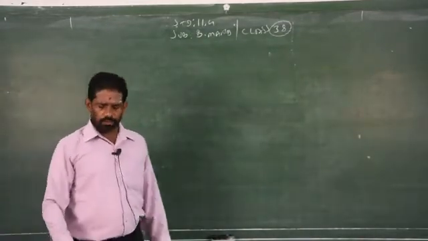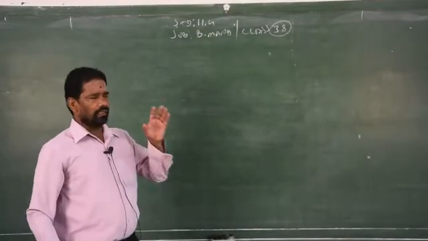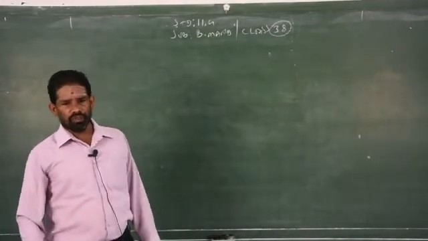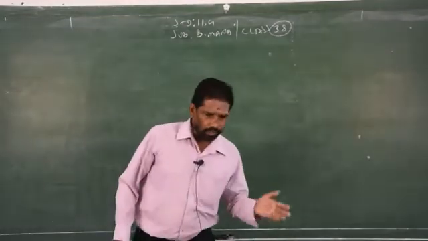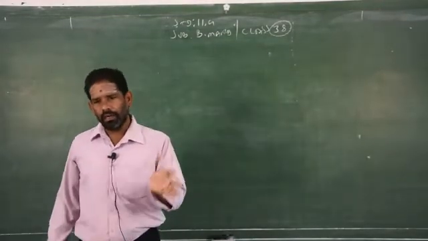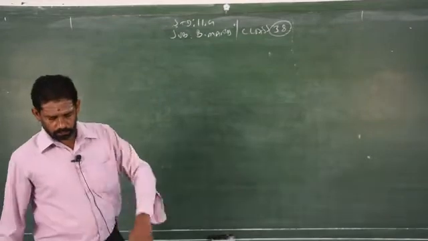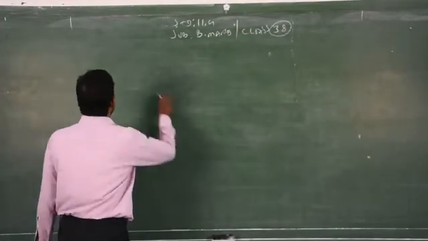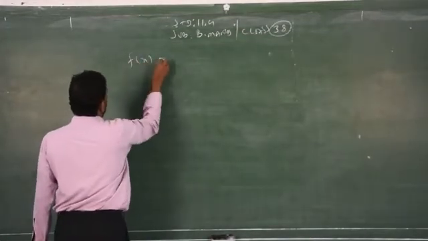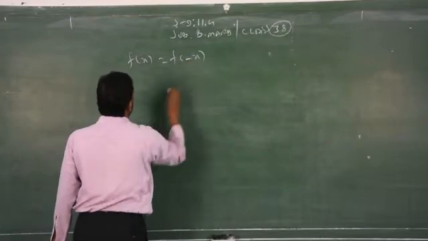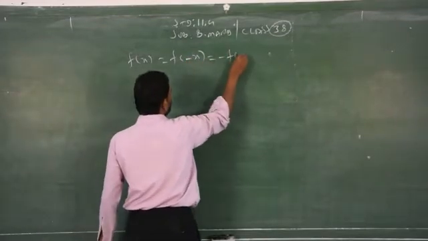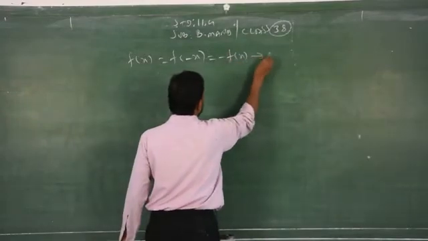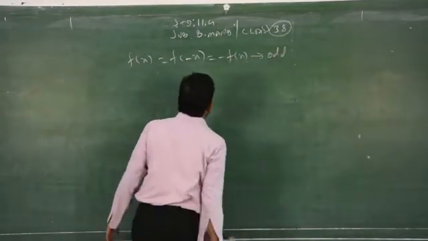After that, we will check whether the given function is an even function, an odd function, or neither even nor odd. So you have to check both. How to check whether the function is even or not? If you replace x by minus x, and your answer is minus f of x, that implies it is an odd function.